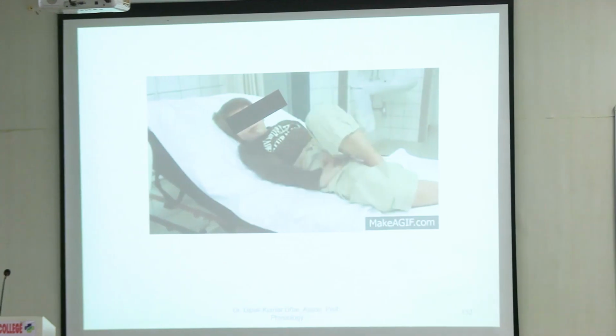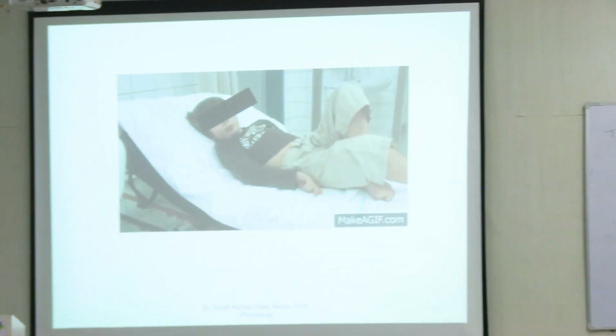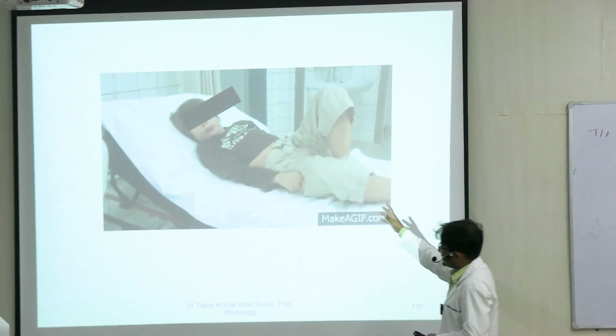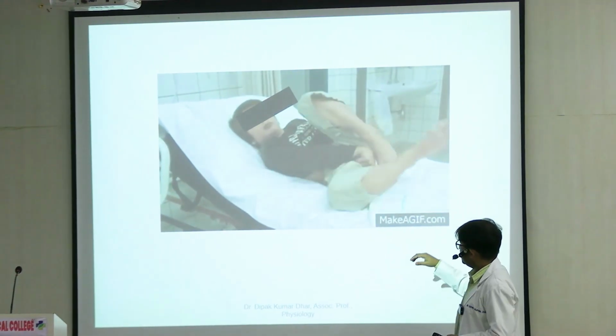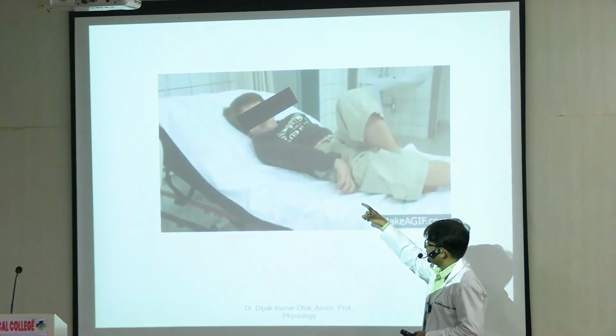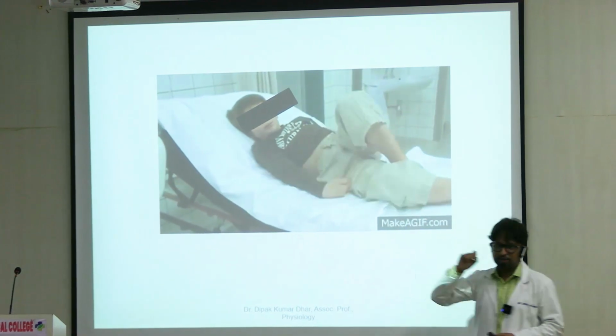Let's see a picture. So this is how a patient of chorea presents, right? You can see purposeless movements, very random, no specific pattern. Usually the distal muscles of the extremities, both of the upper limb as well as the lower limb.